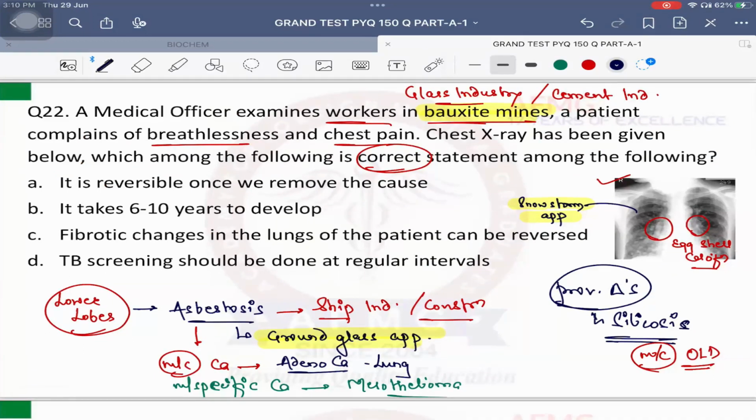Let's now talk about the options. Option A says it is reversible once we remove the cause. No. Occupational lung diseases or any kind of pneumoconiosis cause fibrosis in the lung. And once fibrosis occurs, will it be reversed? No. Fibrosis cannot be reversed, so it is irreversible. Option B says it takes 6 to 10 years to develop. No. Minimum it takes 20 to 40 years to develop. Yes, 20 to 40 years of exposure is required for silicosis to develop. Okay? So this is a wrong statement.